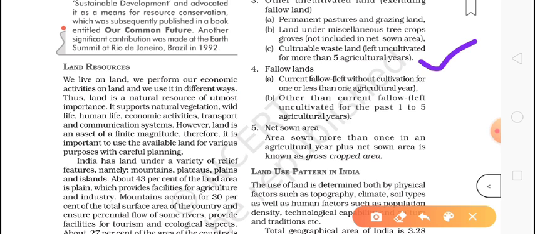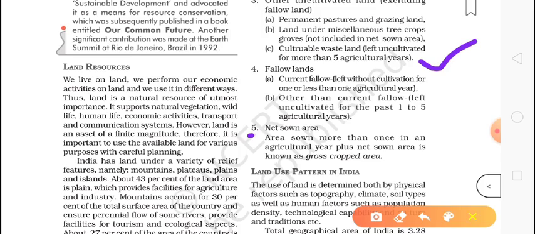Net sown area means that area on which we do cultivation permanently. Area sown more than once in an agricultural year plus net sown area is known as gross cropped area. Gross cropped area is simply the total land in which we do cultivation or cropping.